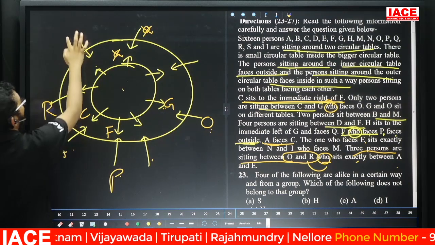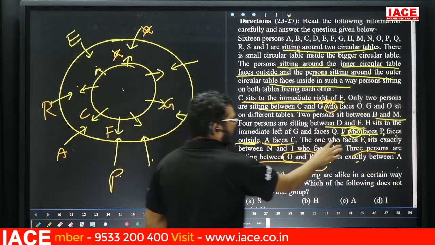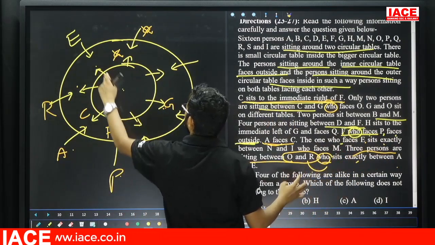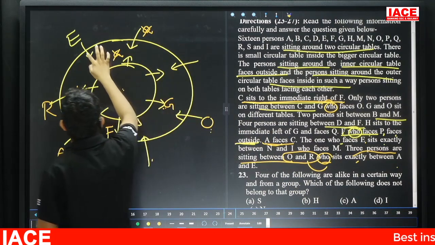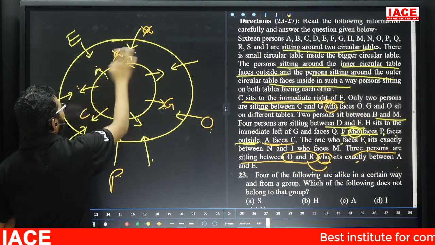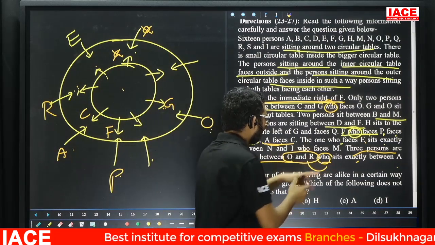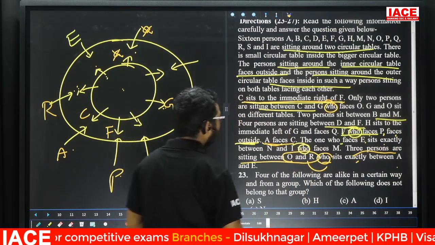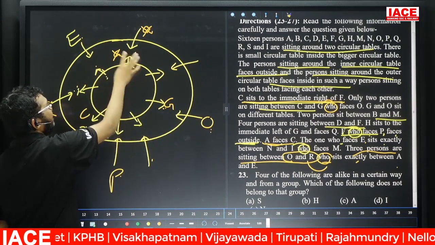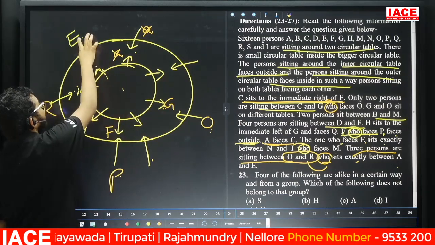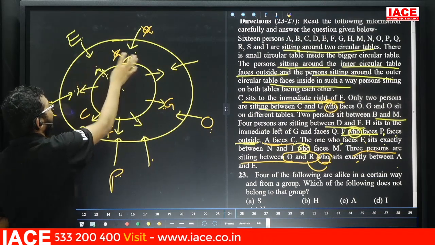This one is A. Now, this one is here E. Now, if you know about E, the one who faces A, the one who facing E, that means this person sits exactly between N and I. The one who facing A, this person is sitting exactly between N and I. IN, otherwise NI. Next one is what? Who facing M? Who qualifies here? I facing M. Now the one who facing E sits exactly between N and I, but I is facing M. So who facing E means what? This one is exactly between N and I. So here IN, otherwise NI.